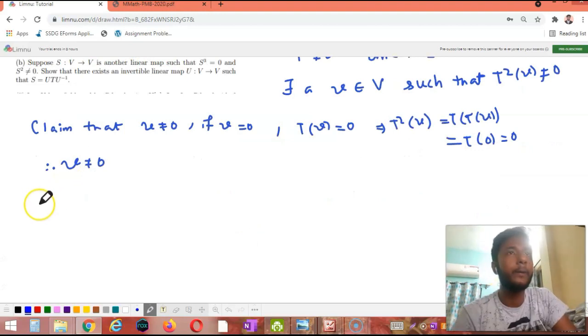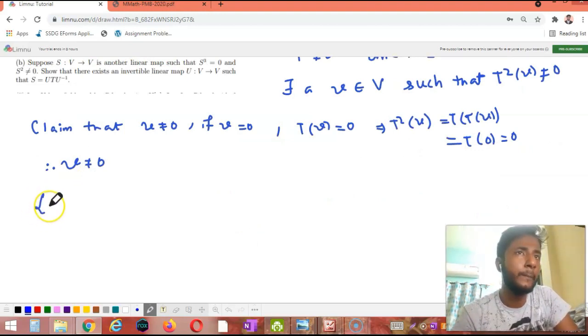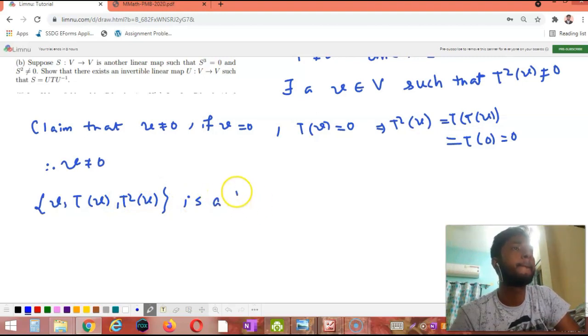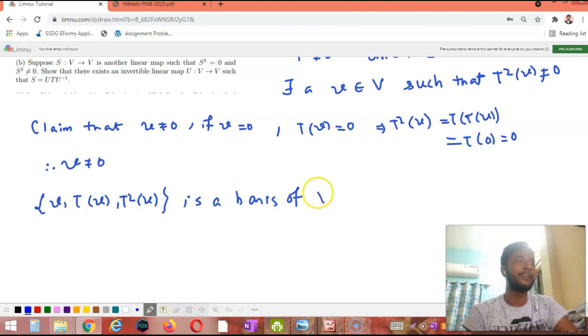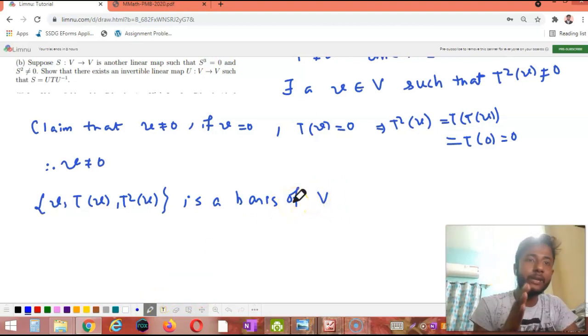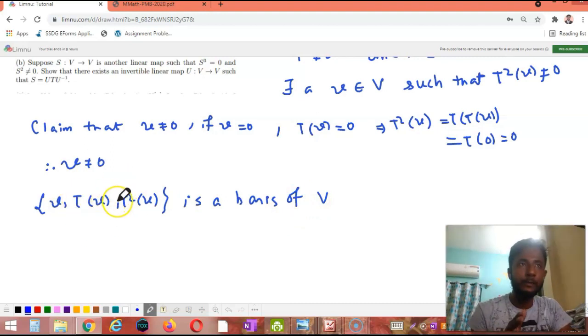Now we have to show that V, TV and T square V is a basis of capital V. We know that V is a three-dimensional vector space and this set contains three elements, right? Now if we show that these three elements are independent, we can conclude that this is a basis of V.